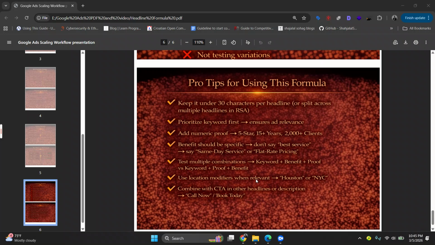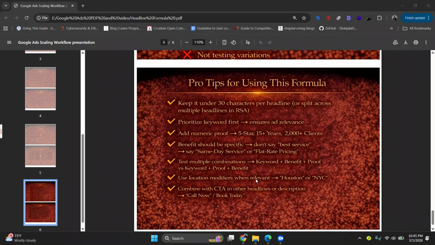Okay. So the advanced scaling insight: even a 1% CTR increase can improve expected CTR, improve quality score, lower CPC by 5 to 15%, increase impression share, and also improve top of page rate. At scale, this creates a major cost advantage. Headline optimization is not cosmetic, it's cost control engineering.